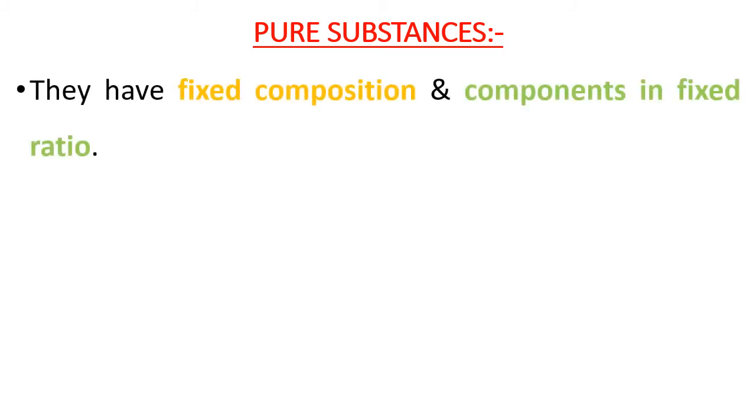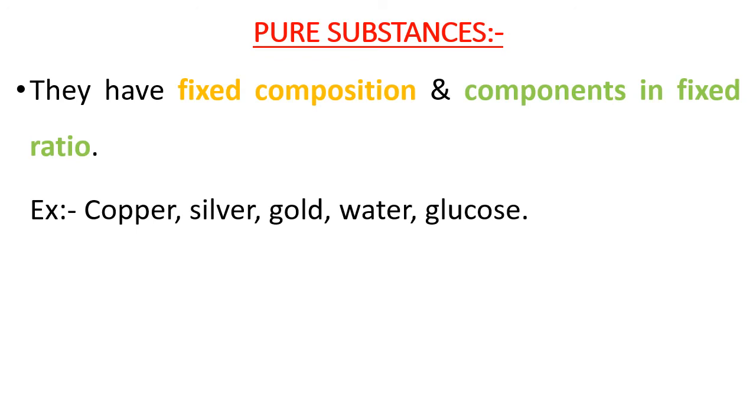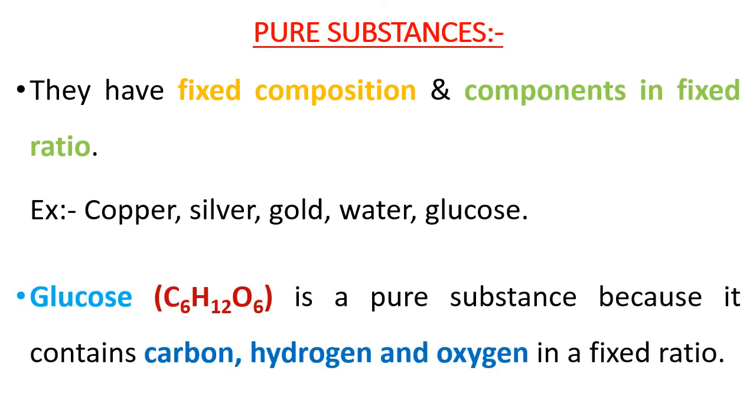Let us know about pure substances. Pure substances have fixed composition and the components in fixed ratio. Examples are copper, silver, gold, water, glucose. Glucose is a pure substance because it contains carbon, hydrogen, and oxygen in a fixed ratio. That is, there are 6 carbon atoms, 12 hydrogen atoms, and 6 oxygen atoms. Hence, glucose is a pure substance.